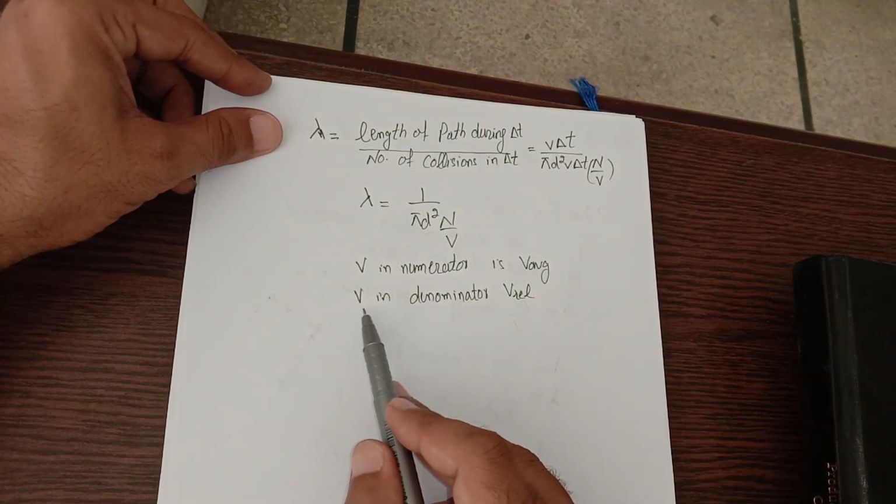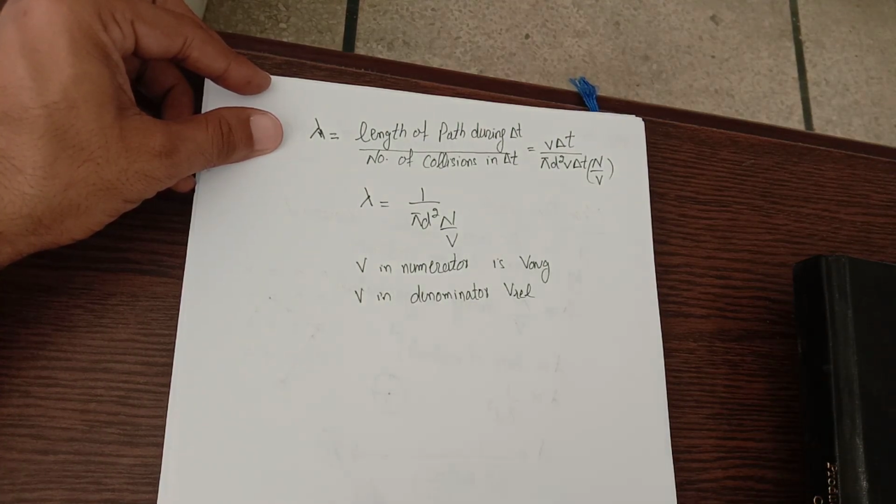This V is speed of a single molecule relative to other molecule.